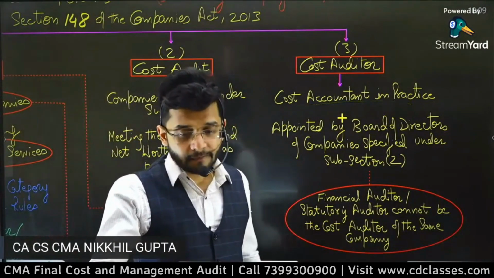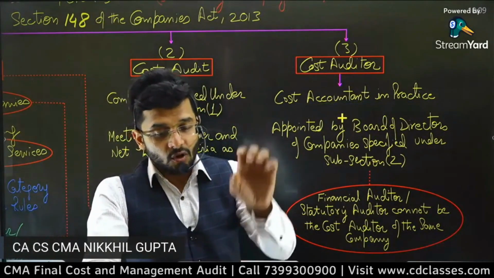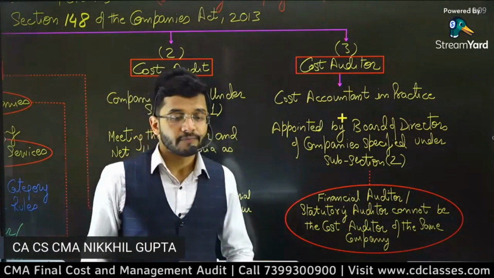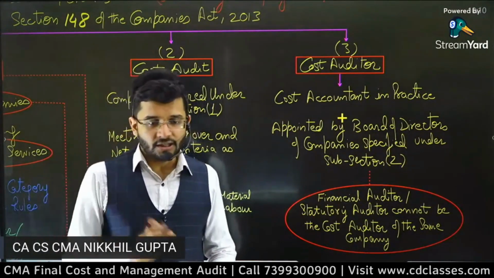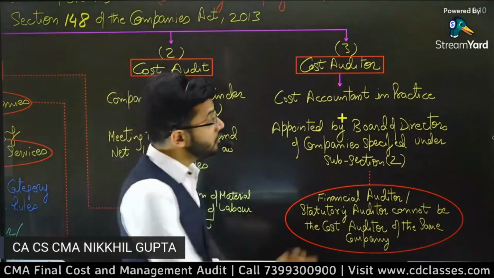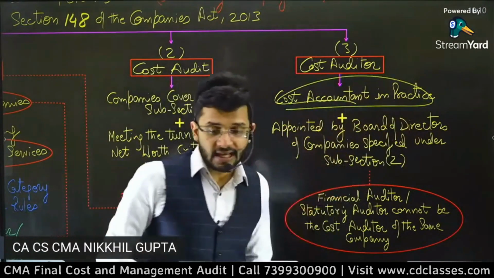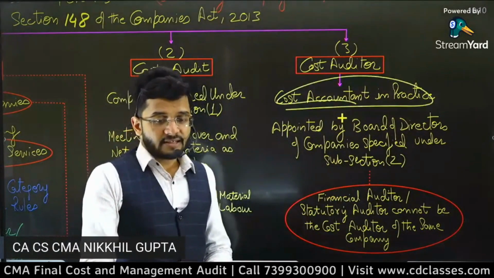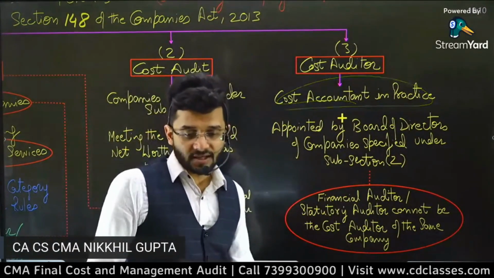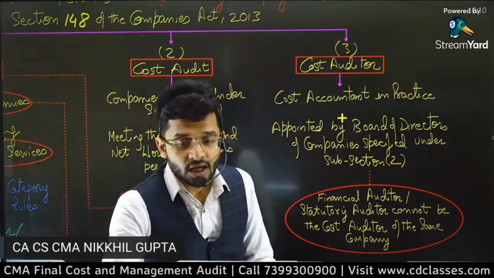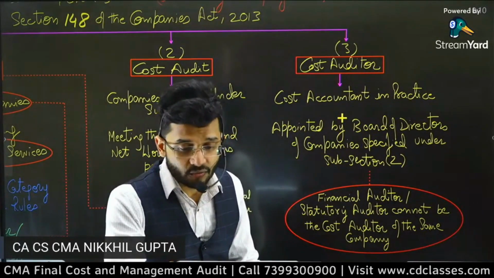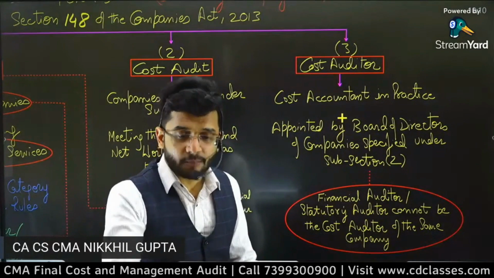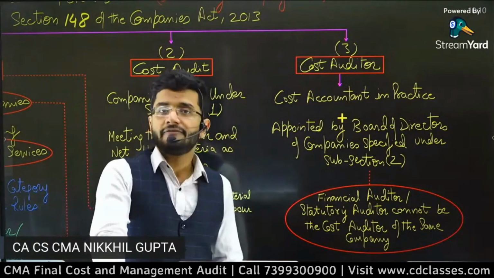You are a CMA. You are qualified. You have qualified CMA final. You have not been allotted membership as of now. Will you be categorized as a cost accountant in practice? Yes or no in the chat box? Divya says no, Harshika says no, Nagendra says no, Shipra says no, Gaurav says no, Anant Krishna says no, Rohit says no, Gurpreet Kaur says no, Shweta says no, Ashish says no. Perfect answer, guys.